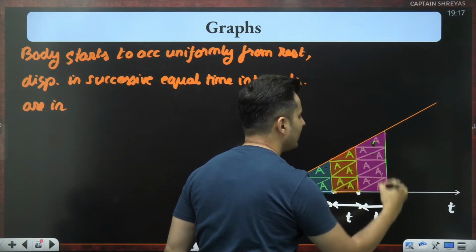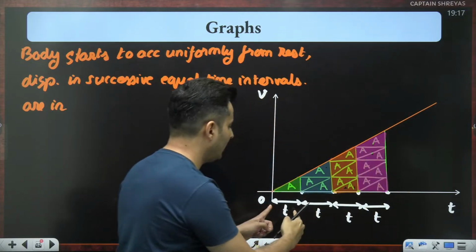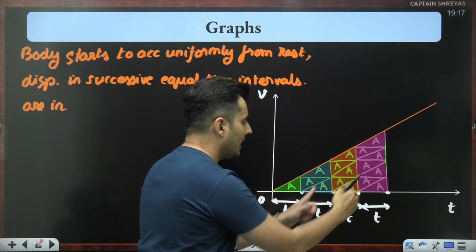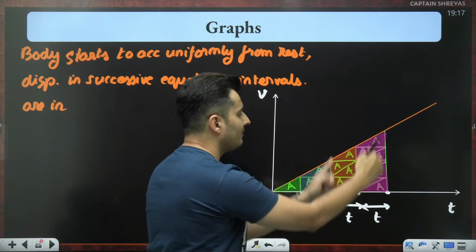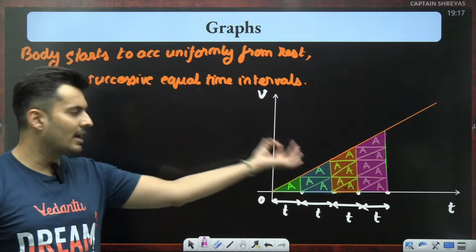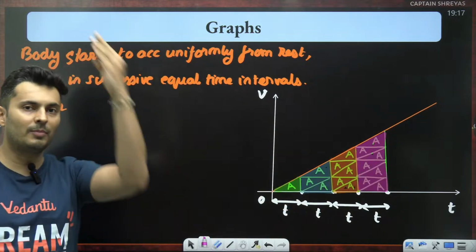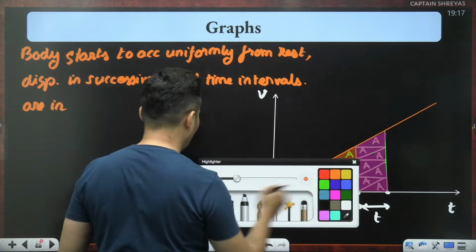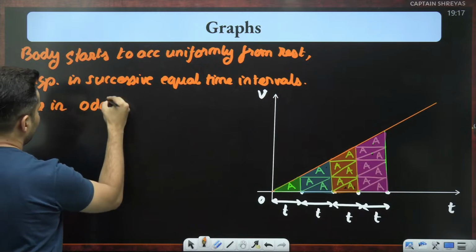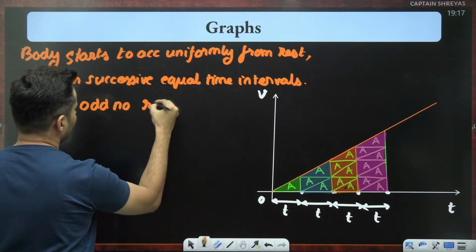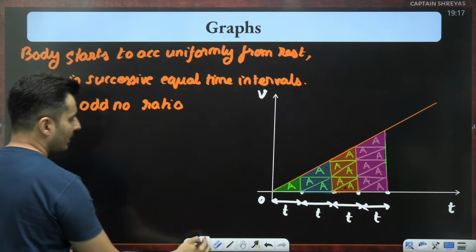So in the same time interval, you will see that the displacements are in the ratio of 1 is to 3 is to 5 is to 7, because the area under these graphs gives me displacements. So they are in odd number ratio.